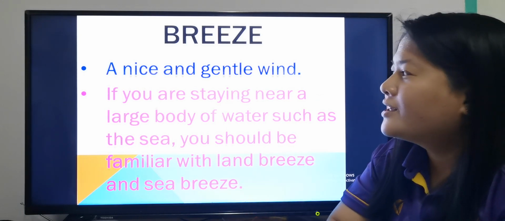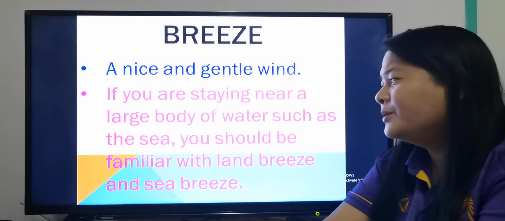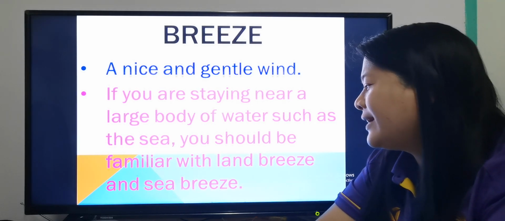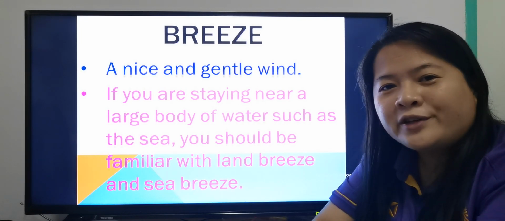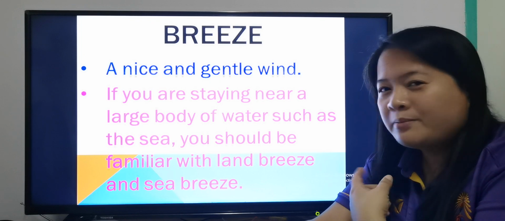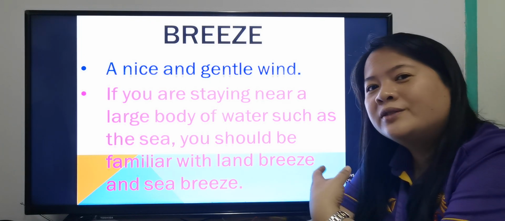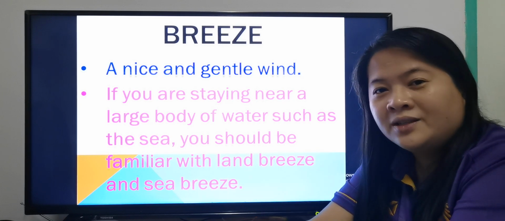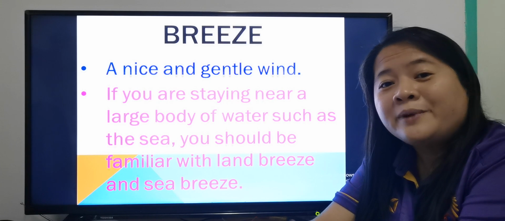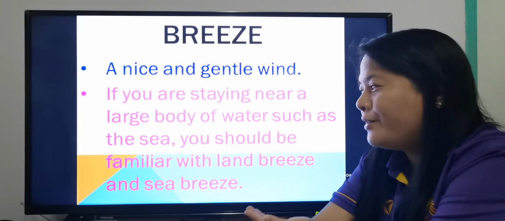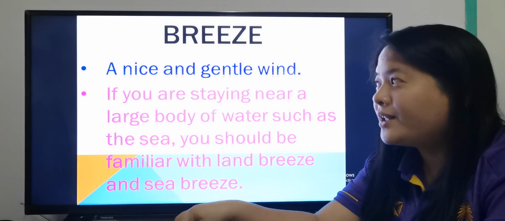Okay, so if you are staying near a large body of water, such as the sea, you should be familiar with land breeze and sea breeze, okay? As we live in Rayong, we are near the sea. We should be very familiar with sea breeze and land breeze. When we go to the beach, when we go to Hat Mae Ramphueng or in PMY, we should be familiar with this breeze, okay? It's a nice and gentle wind, okay?